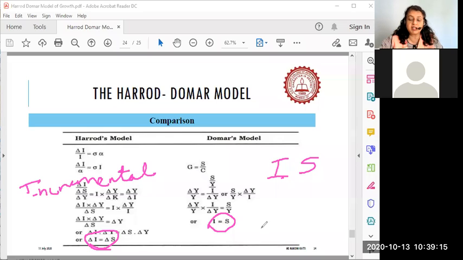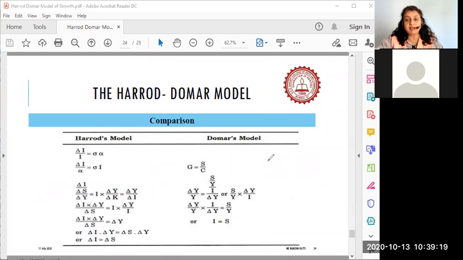So both the theories try to tell us only one thing, that what is important for an economy is to create capital, if you remember the very first few sentences.